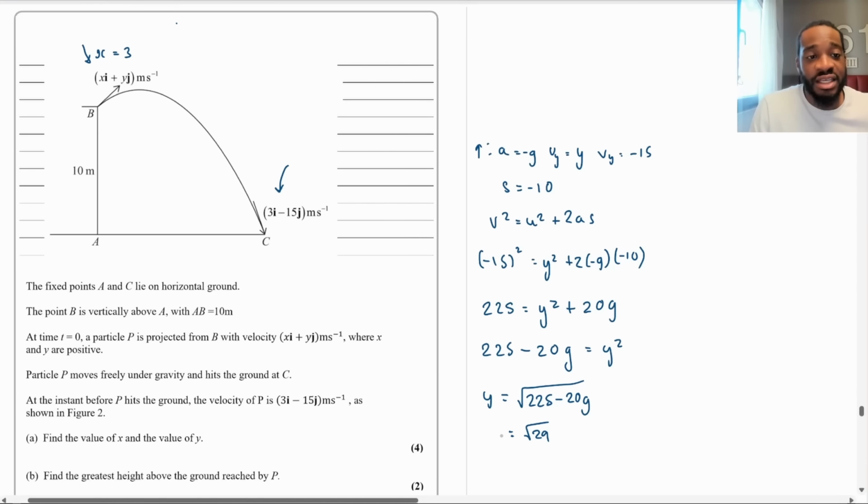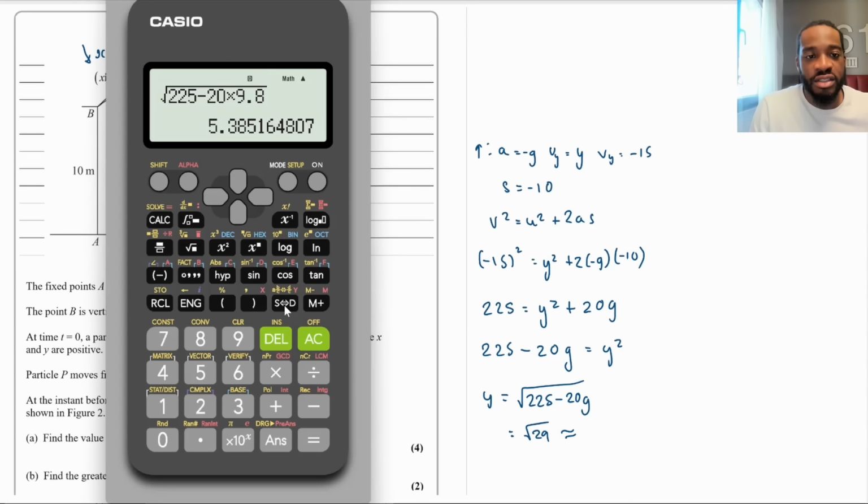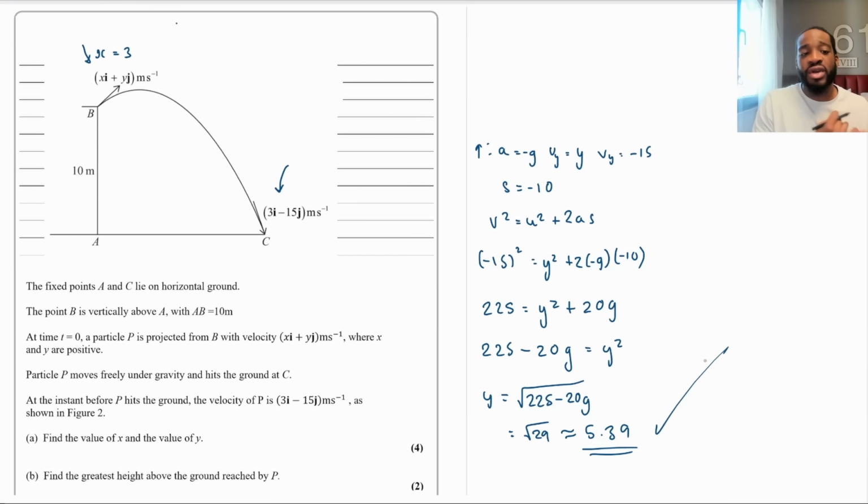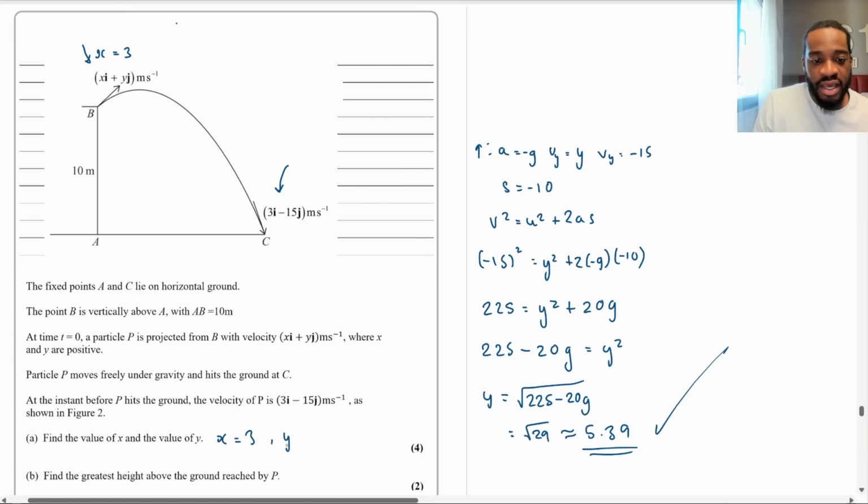Right, so that is the value of y approximately. Just give it to 3 significant figures if they don't ask. This is going to be 5.39. And that is it for part A. That will give you the 4 marks. X equals 3 and y equals 5.39. Let me write this here just so we have it.